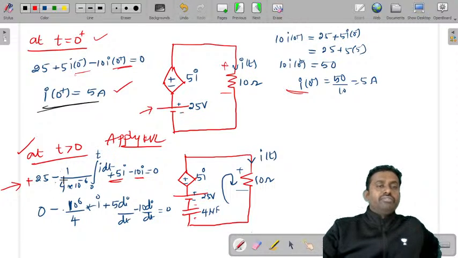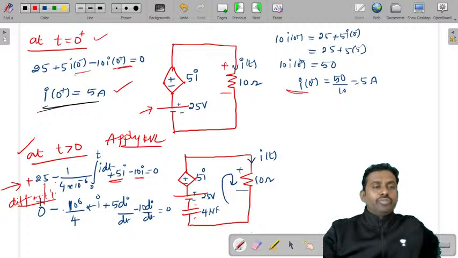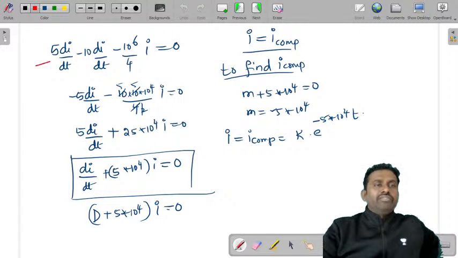Because you have an integral equation, differentiate with respect to t. When you differentiate 25, it is 0. I have taken 10 power minus 6 to the numerator, so it is 10 power 6 by 4 into the integral. Integration and differentiation will get cancelled, and you'll get I. Plus 5 into di by dt minus 10 into di by dt is equal to 0. Then 5i minus 10 di by dt minus 10 power 6 by 4 into I is equal to 0.